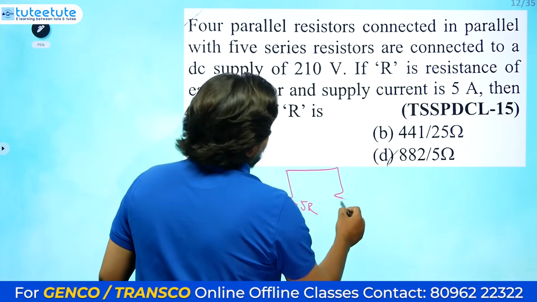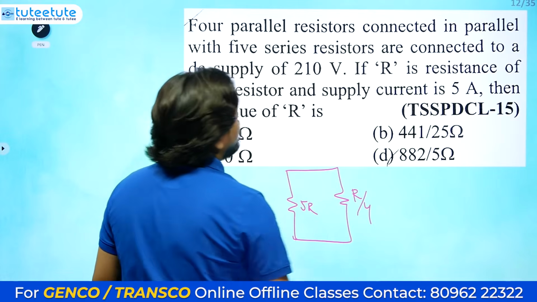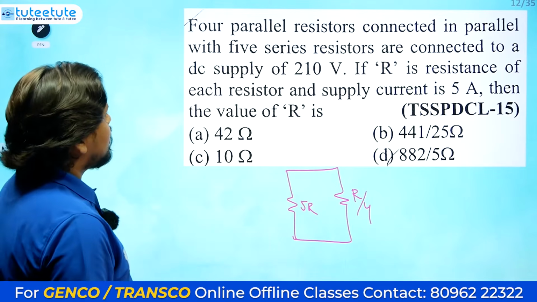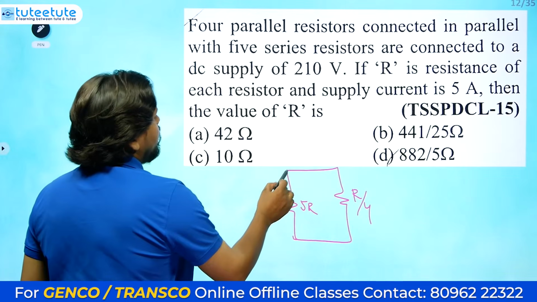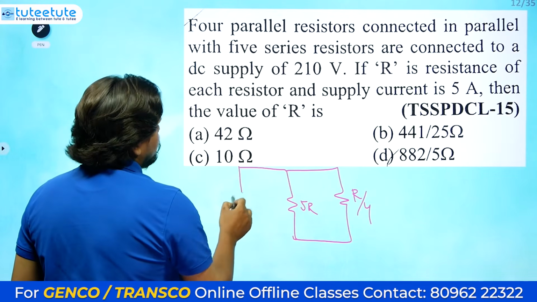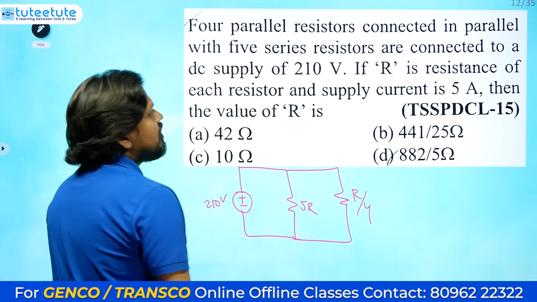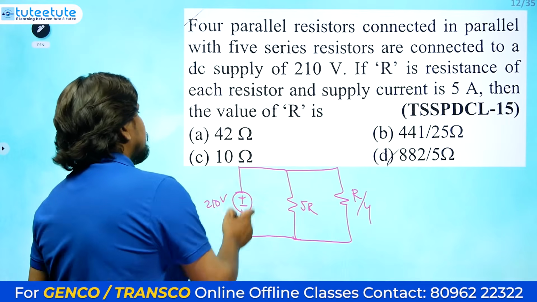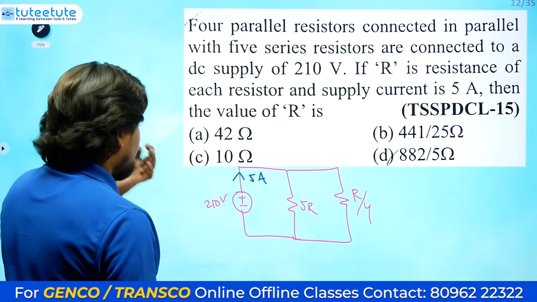Here 4 resistors connected in parallel means R by 4, so this is the connection of resistances, connected to a DC supply of 210 volts, and the supply current is 5 amperes. Now they are asking about the value of resistance.